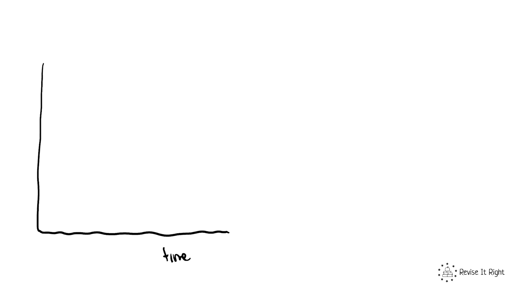Now, when a substance is condensing or freezing, bonds are forming between the particles, which releases energy. This means the internal energy will decrease, but the temperature doesn't go down. So again, let me explain in terms of a graph. Again, we've got time and we've got temperature. This time we're starting with a gas, so the temperature is going to be high, and the temperature of the object is decreasing. And at this point, it's a gas.